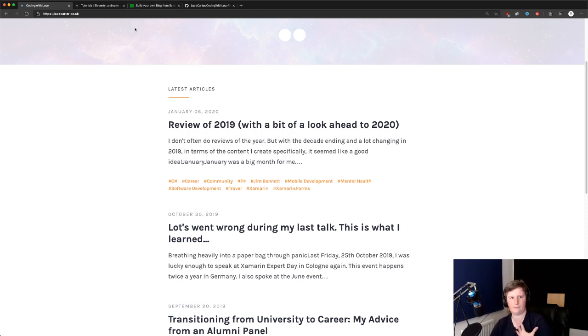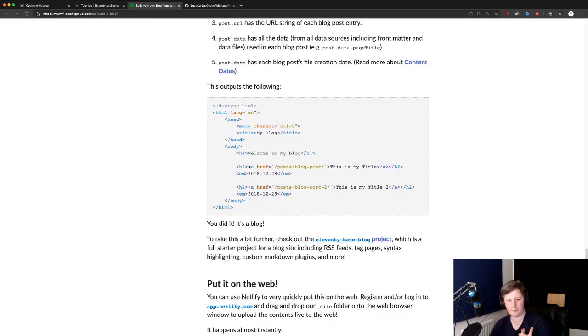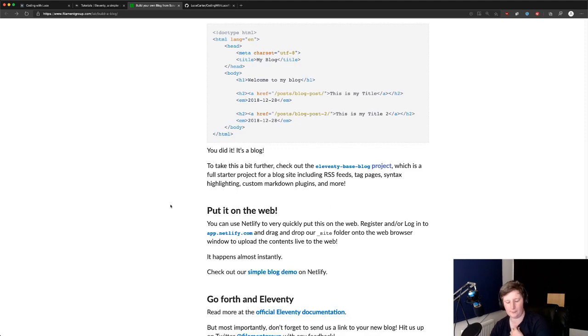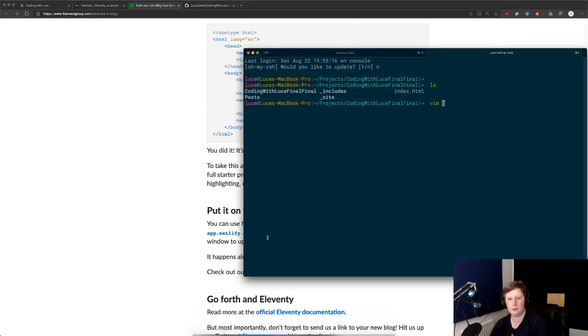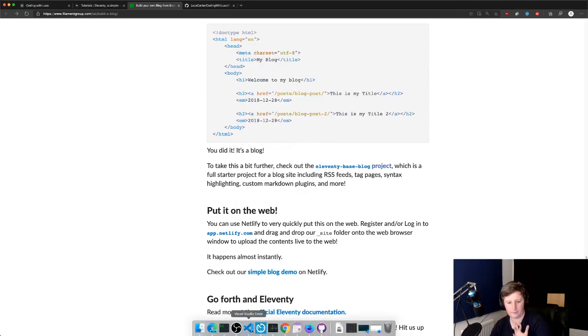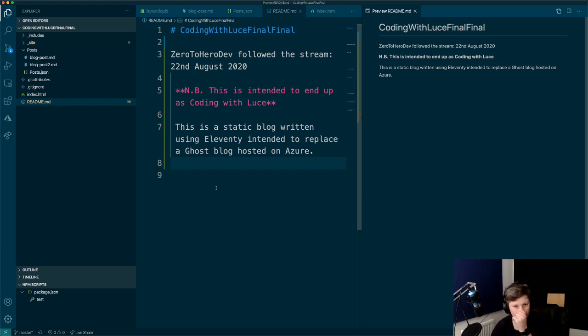But for now, we're just starting from the beginning. We've got some pages up, and now we're going to put it on the web. We're not using Netlify. We're going to use something called Azure Static Websites, but it just needs to be in GitHub first. So we've got that in GitHub. We've got our README up. The other thing I want to do, as I mentioned, is add that Eleventy ignore file.